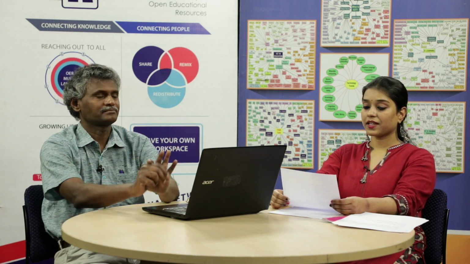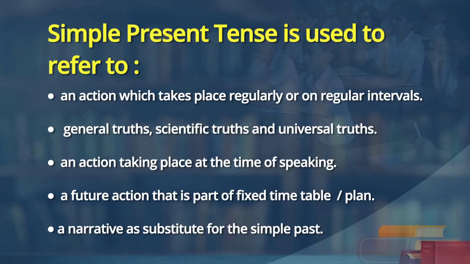In the morning, 4:30 p.m. The Prime Minister visits the city tomorrow, and the American President will visit India. Instead of "will visit", we say "visits tomorrow", an immediate plan, a scheduled one. Okay. Then, the last one. Simple present tense is used to refer to a narrative as a substitute for the simple past.